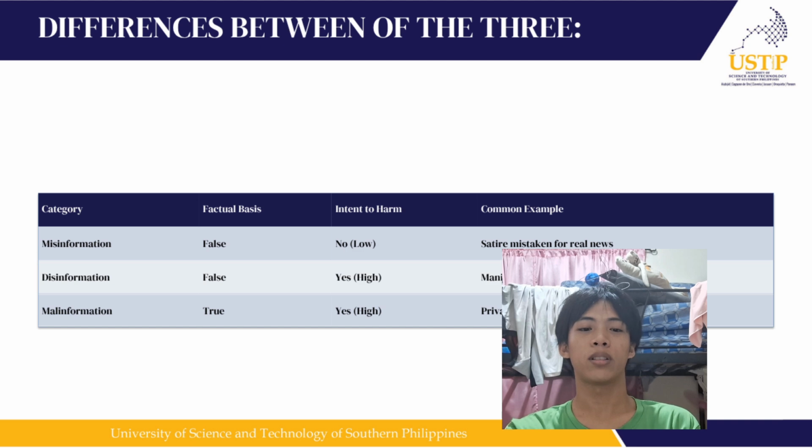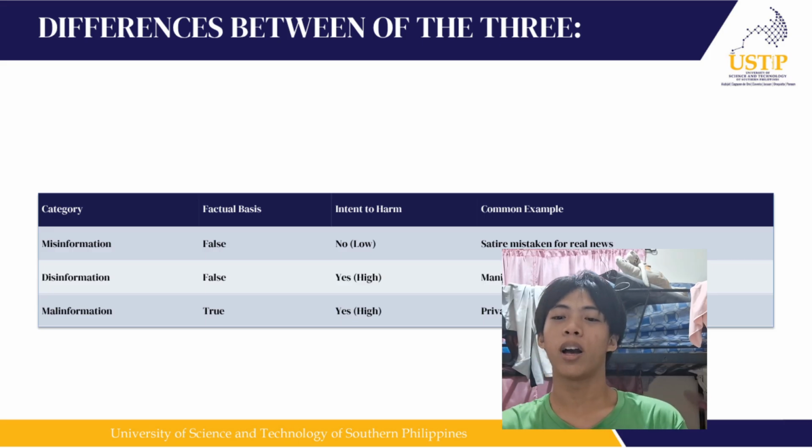Misinformation is false, disinformation is false, but malinformation is true. For intent of harm, misinformation's intent of harm is low, disinformation's intent of harm is high, and malinformation's intent of harm is also high.